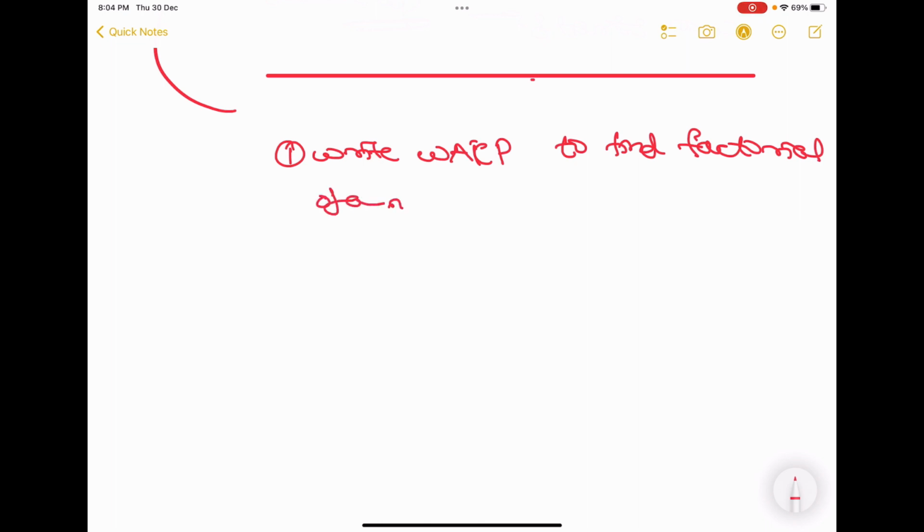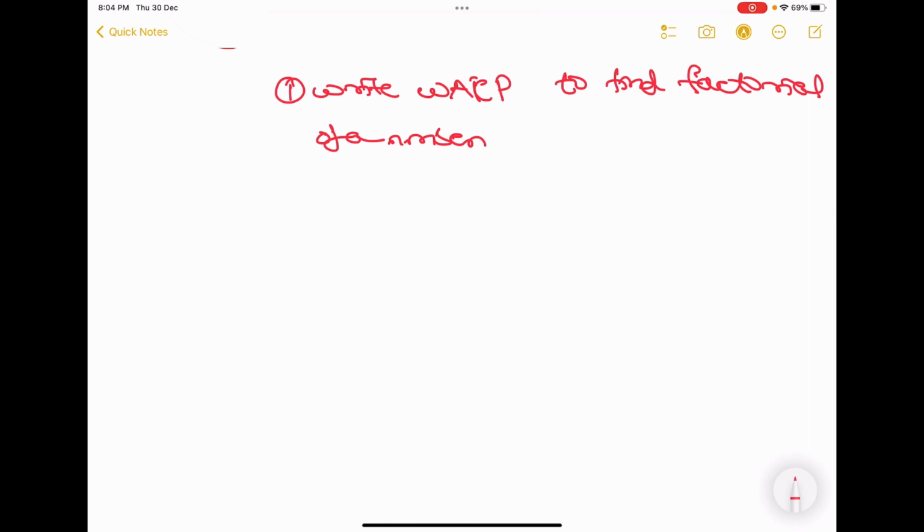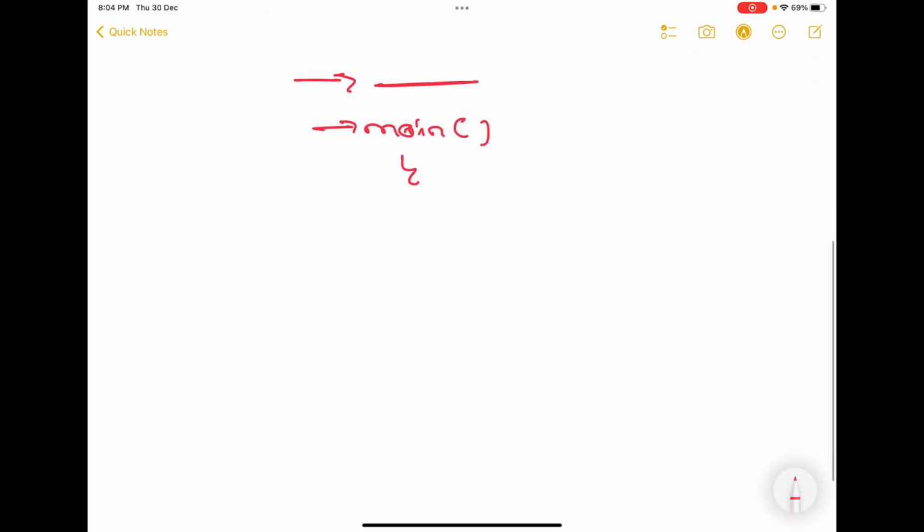Factorial of a number. If you have seen my last 2 videos, you will know how to use for loop. So the program starts from here. This is the header file, hash include stdio.h. Write it yourself. This is int main. Then you will ask for the number for which you want to find the factorial. So that is input n, that is scanf and printf. Printf enter the number, scanf the number, and you have to use a loop. So definitely I have a variable called i, and I have to save the factorial number in f.